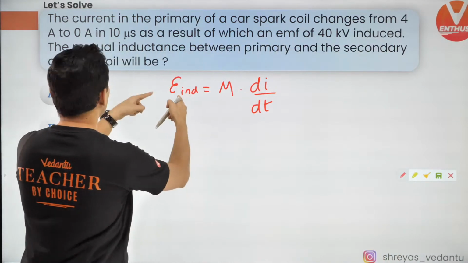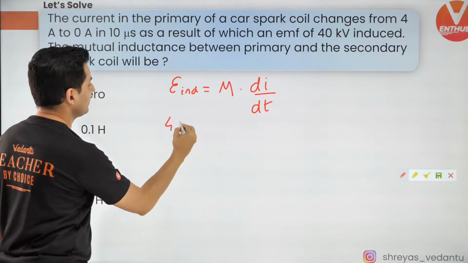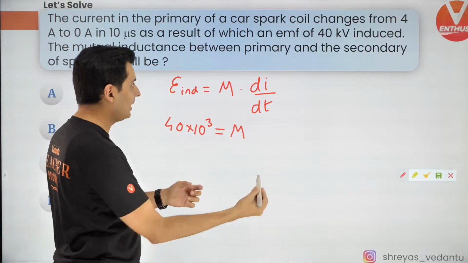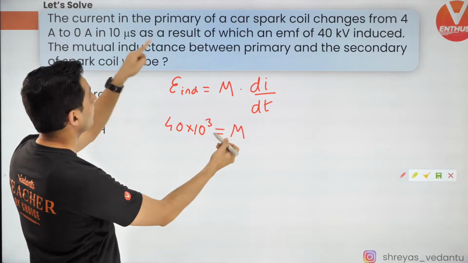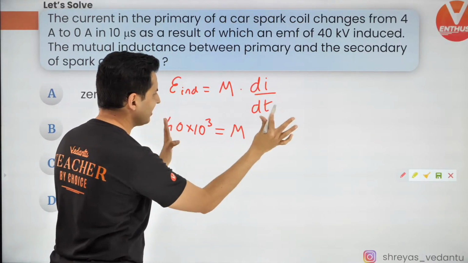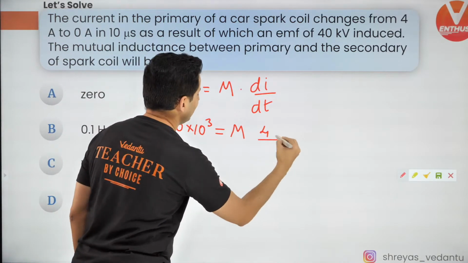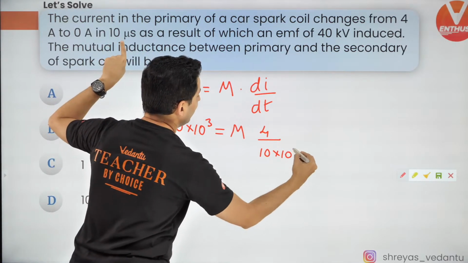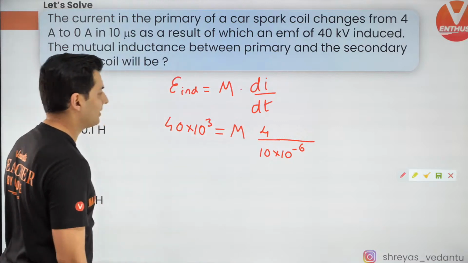Just use this. What is the induced EMF? It is 40 kilovolts. What is M? I need to find out. Change in current, 4 to 0. Just forget the signs. Just understand the change is 4. In how much time? 10 microsecond, which is 10 to the power minus 6.